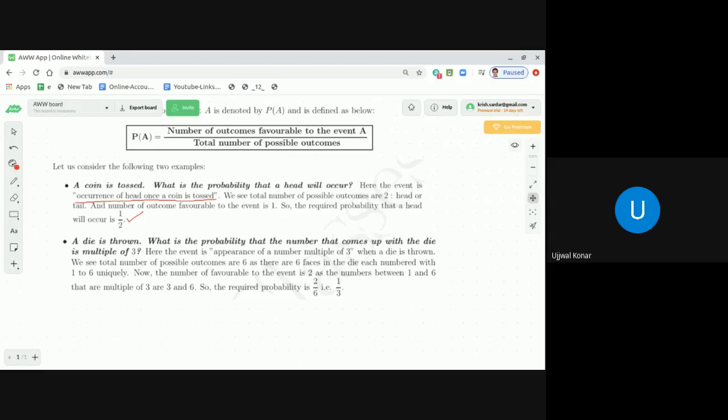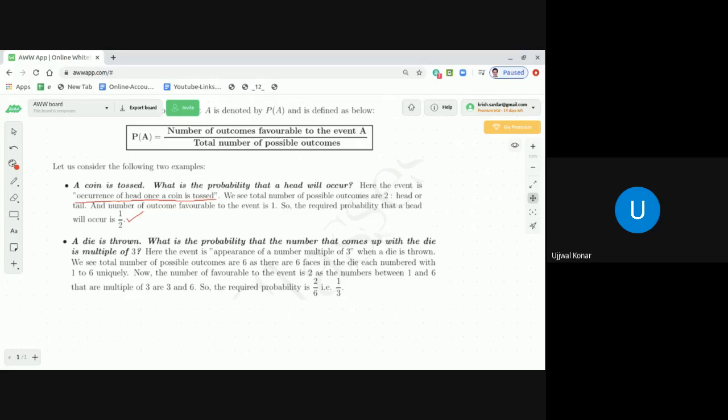Now we see what the total number of outcomes is. If you throw a die, out of these 6 faces, any face can come up. So the total number of possible outcomes is 6. Correct? Because there are 6 faces, and once you throw a die, any of the 6 faces can come.